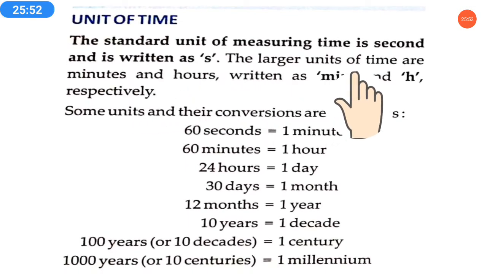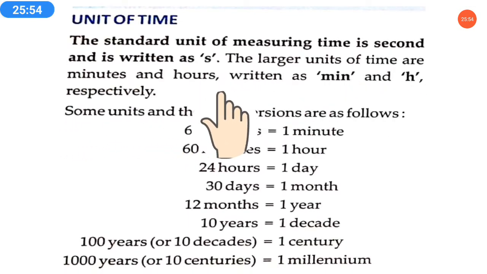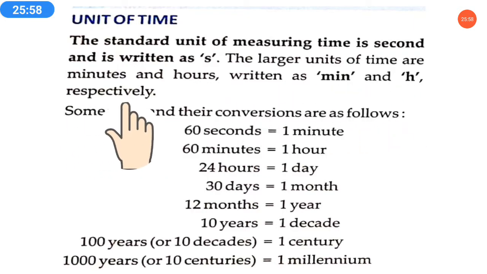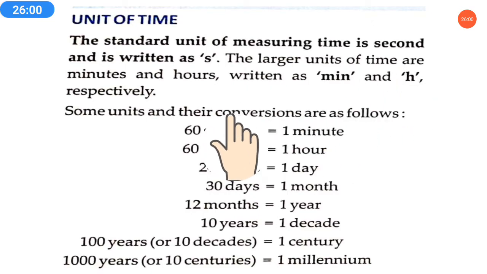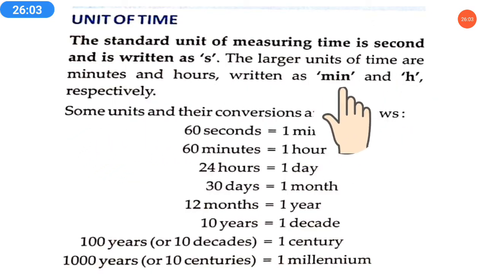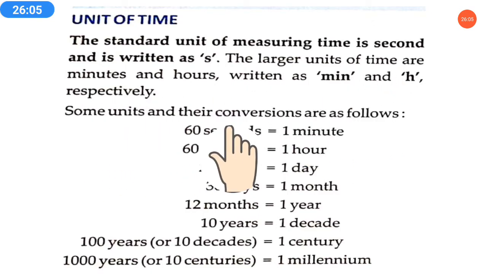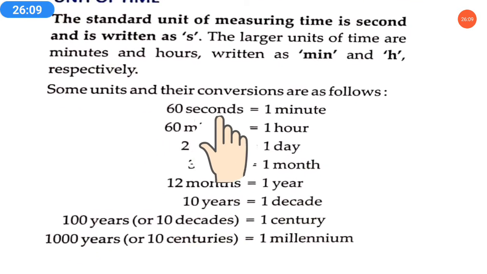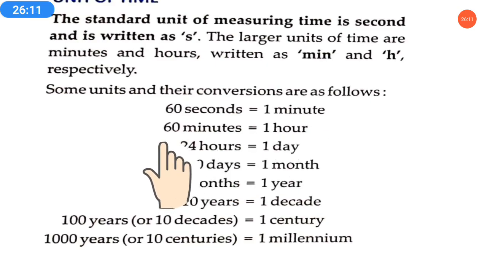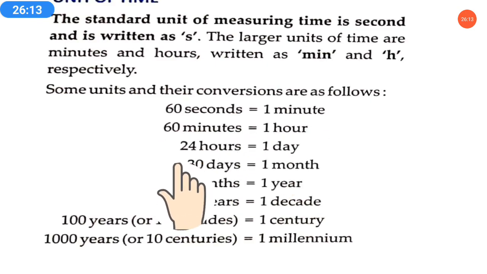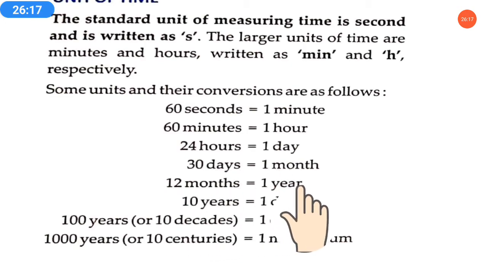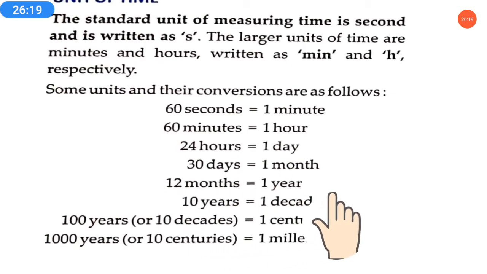The larger units of time are minutes and hours, written as min for minute and h for hour respectively. Some units and their conversions are as follows. 60 seconds make 1 minute, 60 minutes make 1 hour, 24 hours make 1 day, 30 days make 1 month, 12 months make 1 year, and 10 years make 1 decade.